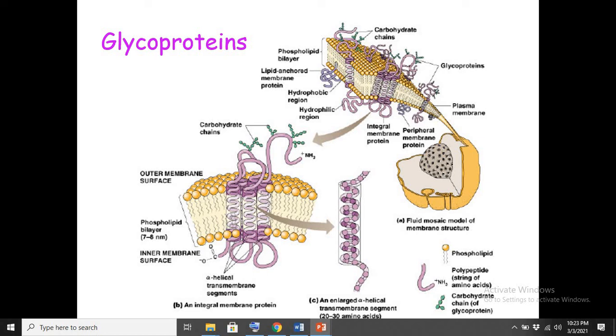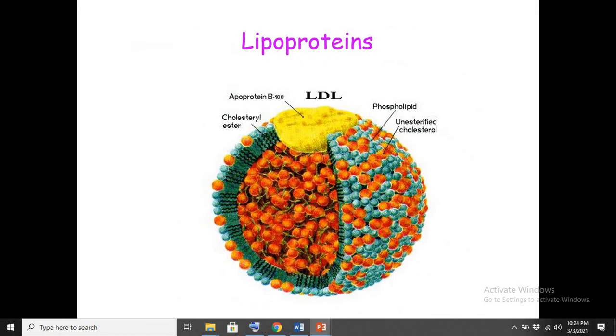One important example: some viruses can enter our cell after binding to special types of glycoprotein that are present in the form of receptors on the cell surface. So these glycoproteins help different pathogens to enter inside the cell.